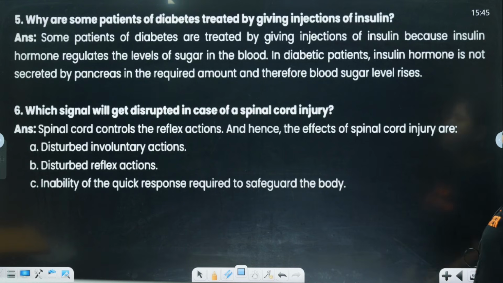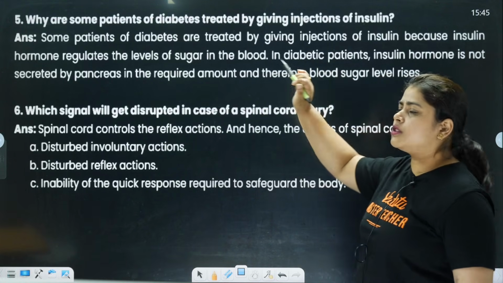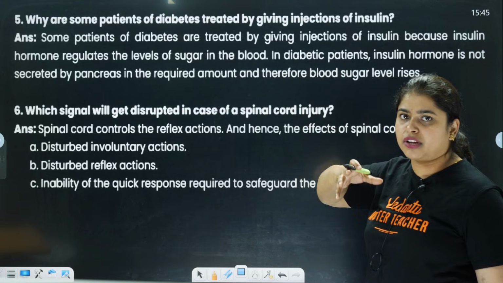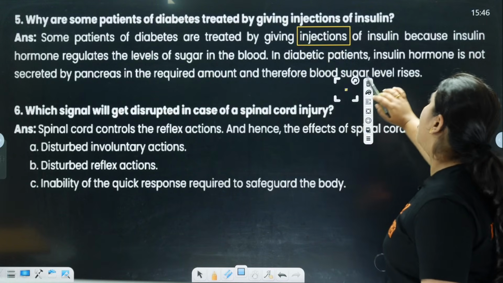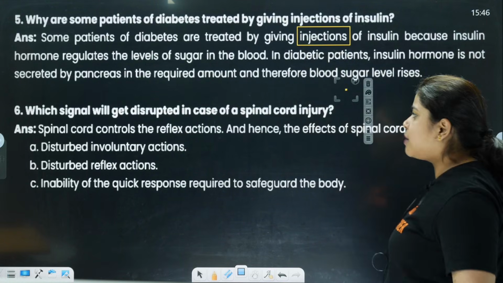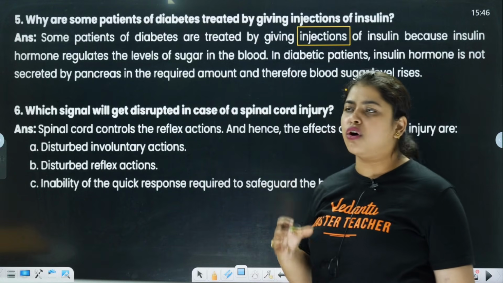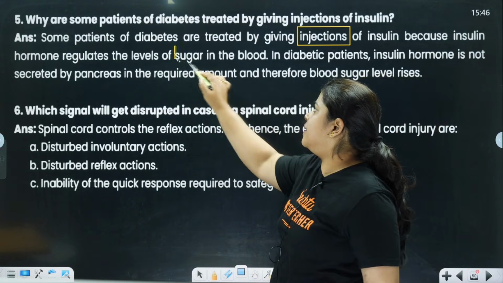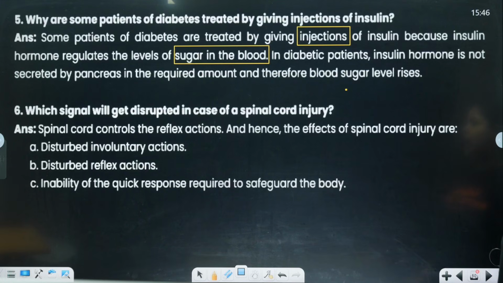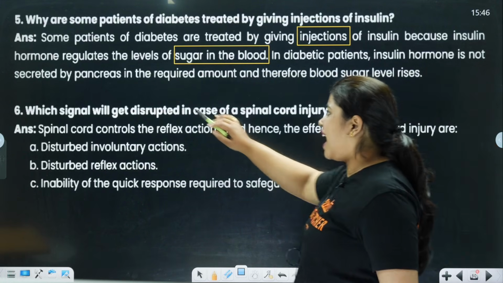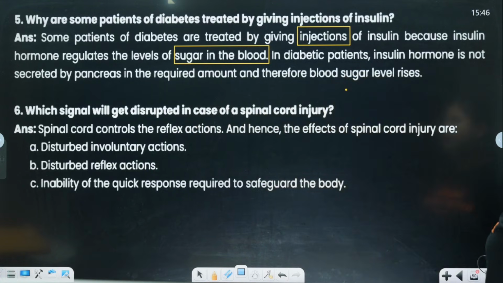Some patients of diabetics are treated by giving injections of insulin, because the insulin hormone regulates the levels of sugar in the blood. In diabetic patients, the insulin hormone is not secreted enough by the pancreas, and therefore the blood sugar level is going to rise.